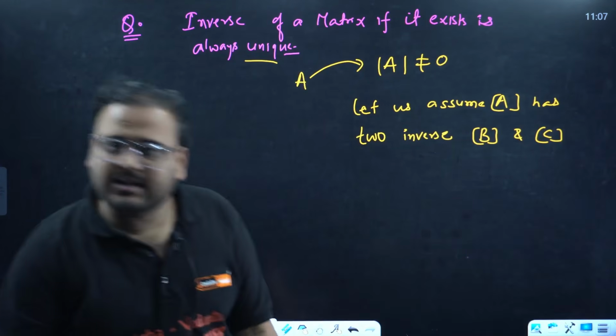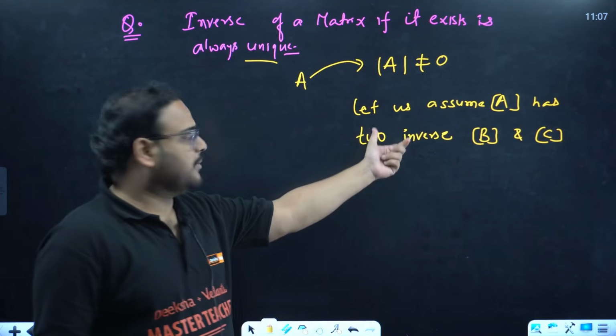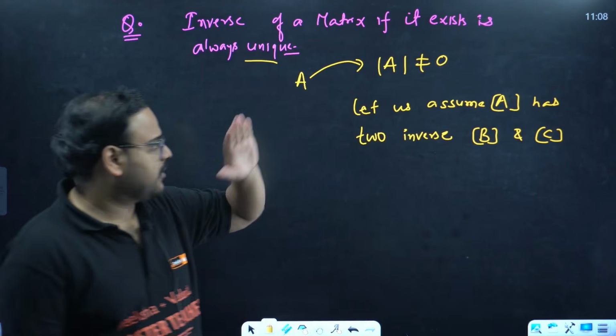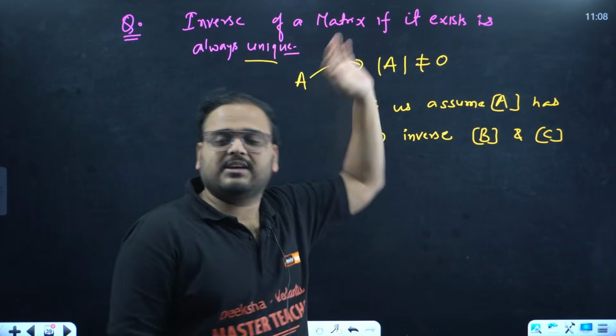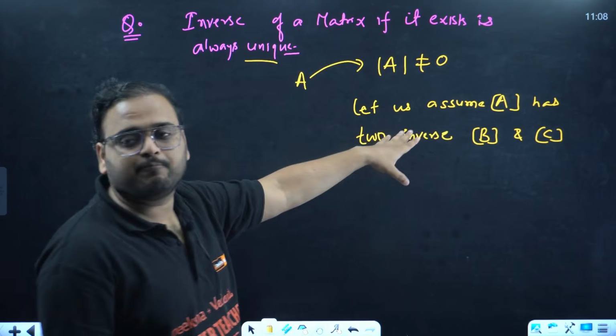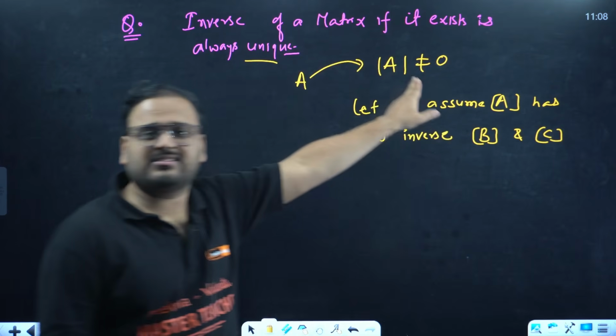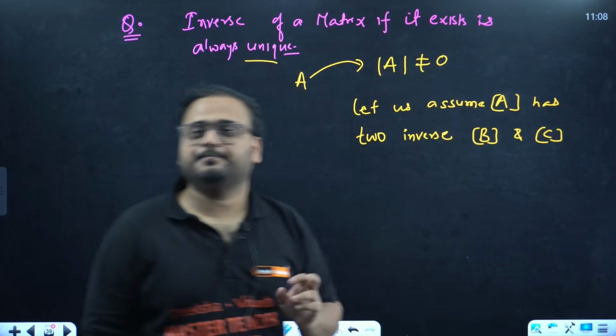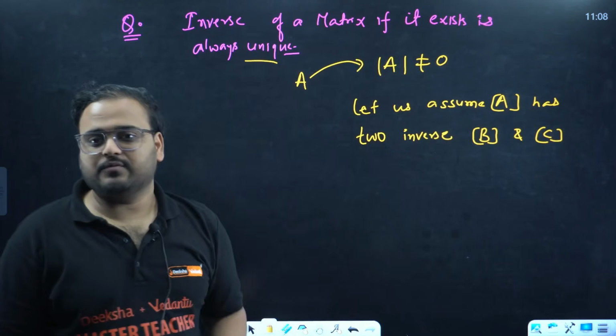My assumption can be anything, right? So how do we get the answer from here, sir? Don't worry. So the question statement is: the inverse, if it exists, must be unique in nature. I have taken a matrix A, which is non-singular, meaning the inverse exists, and I've taken two different inverses of that.